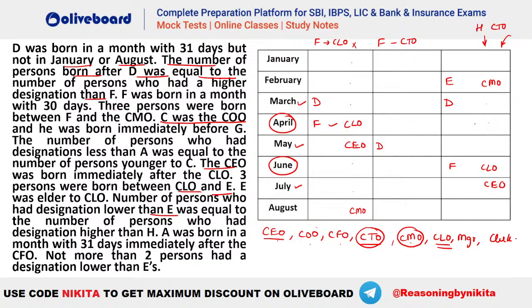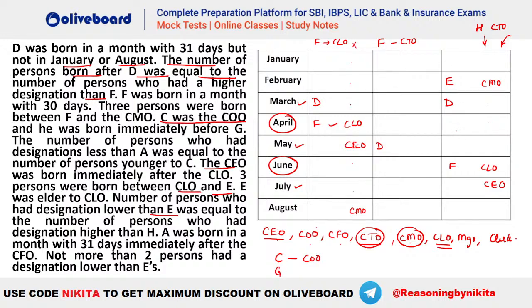और देख लेते हैं इस वाले केस को, देखते हैं कैसे एलिमिनेट करना है, because in this particular question you will be having a lot of cases. ठीक है, बहुत सारे केसेस बनेंगे. So now you have this one, that is F was born in a month with 30 days, 3 persons between F and CMO. So that is already done. C was the COO and was born immediately before G. So we know that C has to be COO and is born immediately before G.